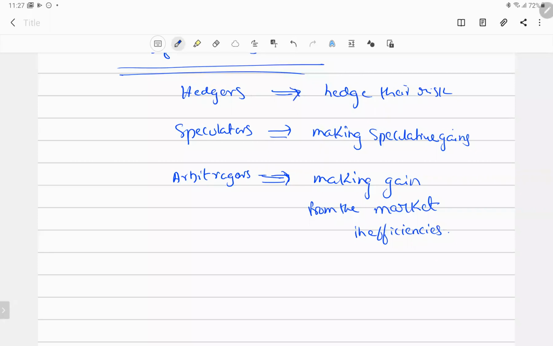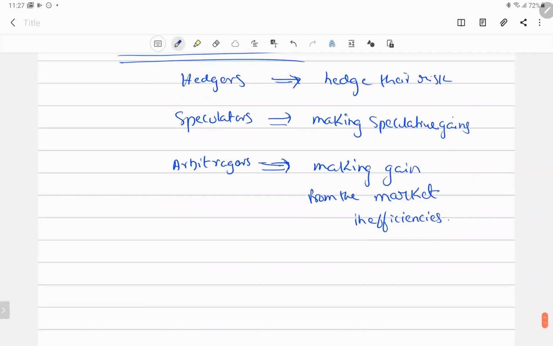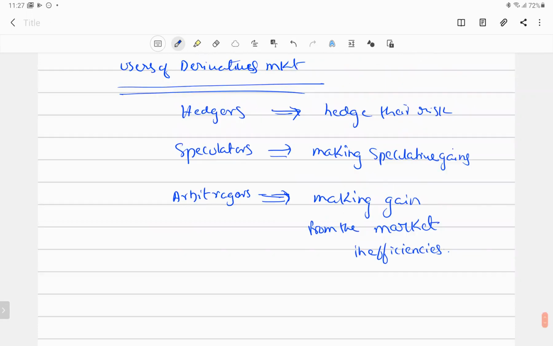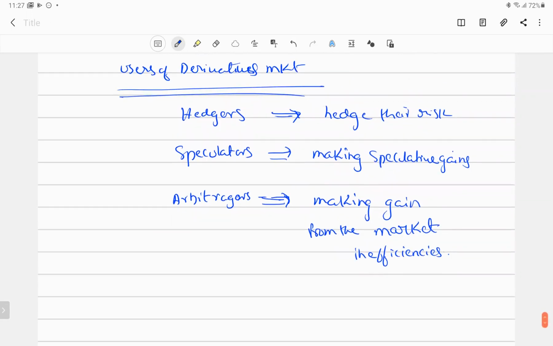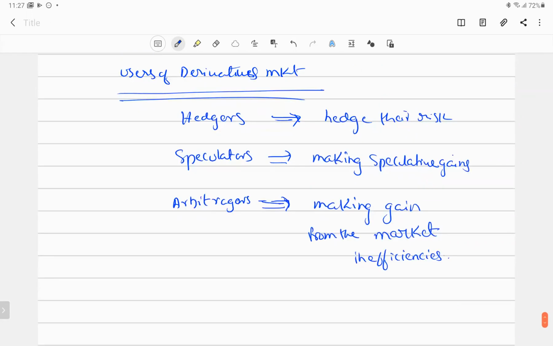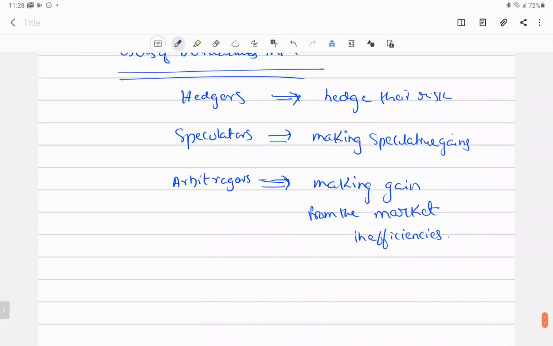That is the thing you have to remember. Don't assume that hedgers are some brokers, speculators some high net worth individuals, and arbitrageurs some other persons. No. You yourself, a fund manager yourself, can act in the role of a hedger, speculator, or arbitrageur. The name is given as per the contract they are involved in. That is the main thing you have to remember. Suppose a broker is involved in short-term gains, then he is acting as a speculator for the trader. That is what you have to observe.